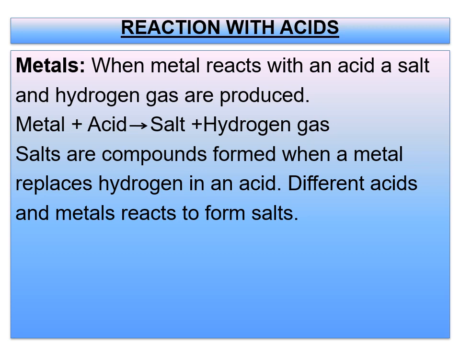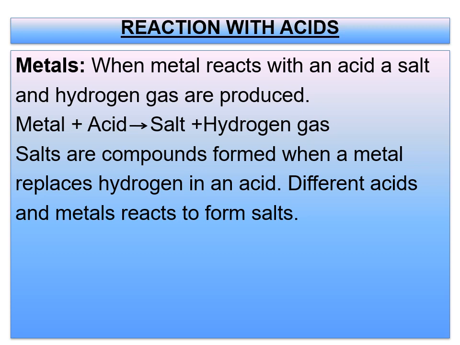Now coming to salts, I hope children you have learned acids, bases and salts in 7th standard. Just recollect the names of a few salts. Salts are compounds formed when a metal replaces hydrogen in an acid. Different acids and metals react to form salts.